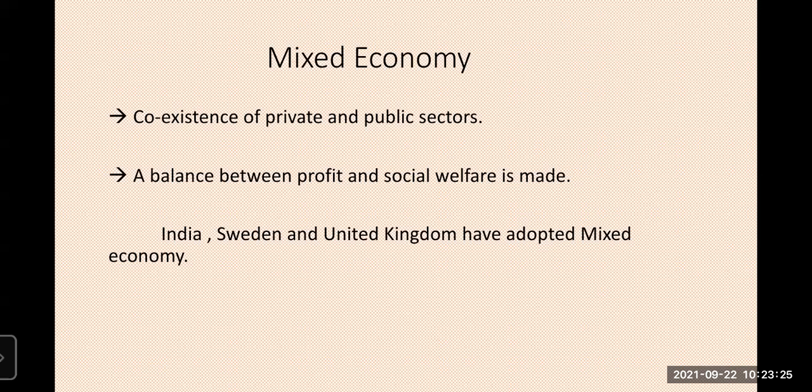If you see, we have government hospitals as well as private hospitals. Government hospitals also give very good facilities for the people. Then we have government departments as well as private departments.